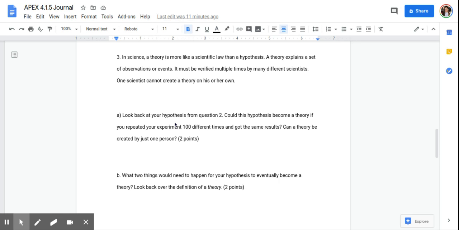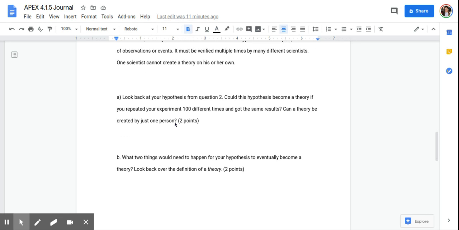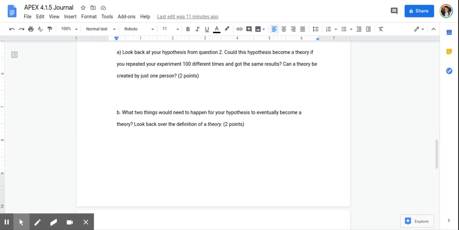So that's essentially it. You could go back to your hypothesis and think, so you have to look closely at what this is asking. If you repeated your experiment 100 different times, one person cannot create a theory. So you would need 100 scientists to repeat your experiment 100 times to see if it's replicable and reputable. Okay? So it'd be no.